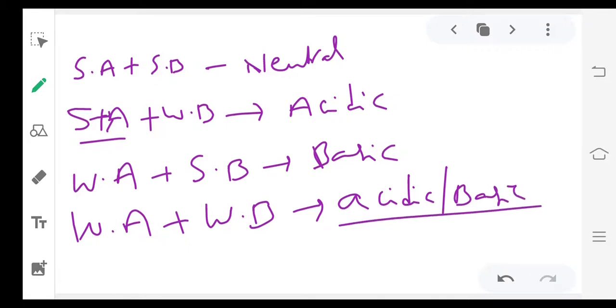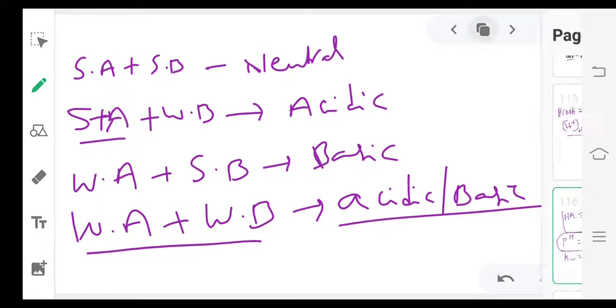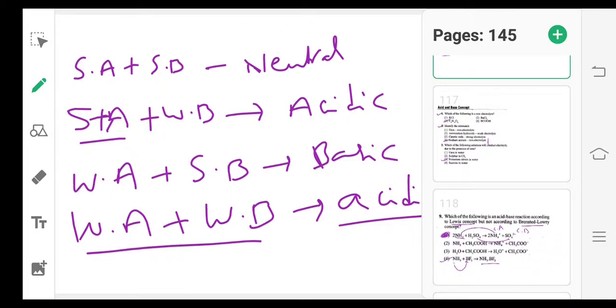Based on that we can decide. If Ka of the weak acid is greater than Kb of the weak base, then acidic. Otherwise, Kb greater than Ka means basic. If the values are exactly equal, then it is neutral. So now you have to identify the type of salts given.